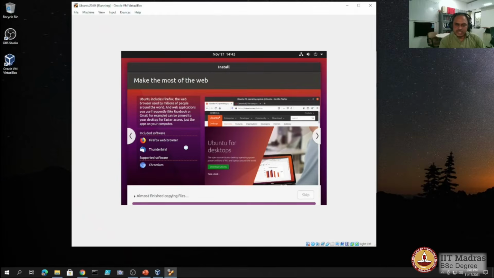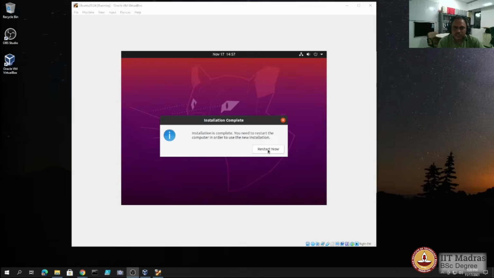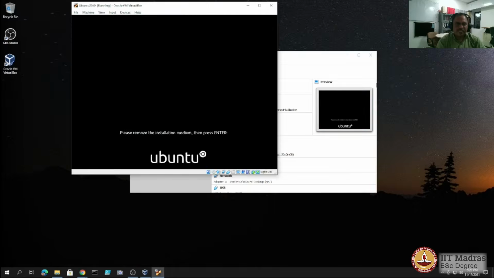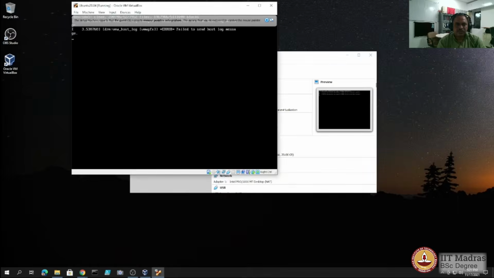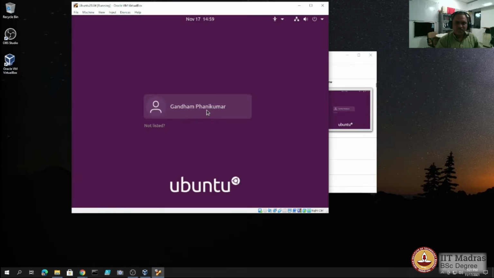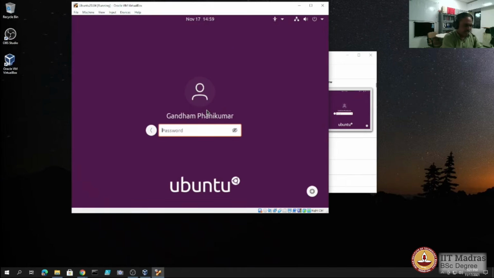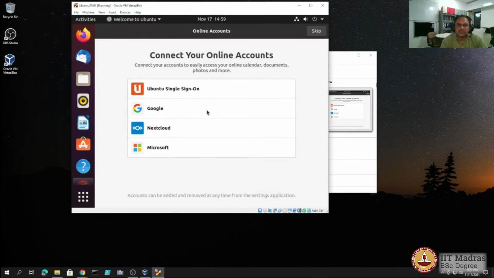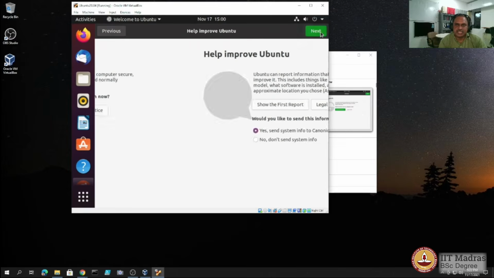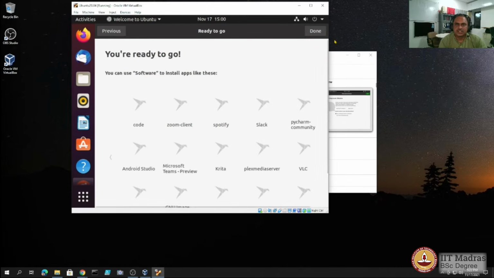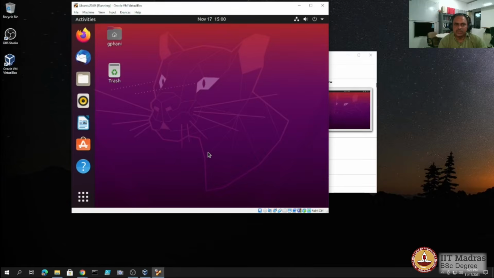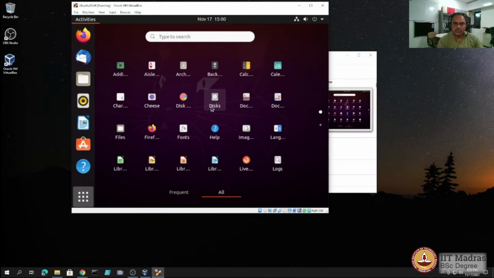So the installation seems to have finished now. The installation is complete, so we can restart the virtual machine. Alright, so our virtual machine has now booted, and I log in with the password I gave while setting it up. So we can skip some of these initial settings. Okay, and now the virtual machine is up and running on the base host OS of Windows 10 in our case. And let us open the terminal.